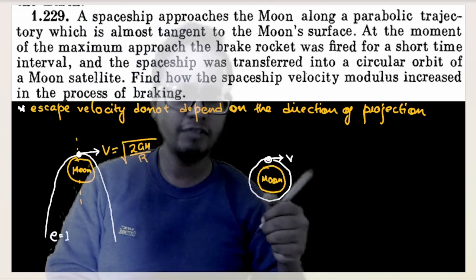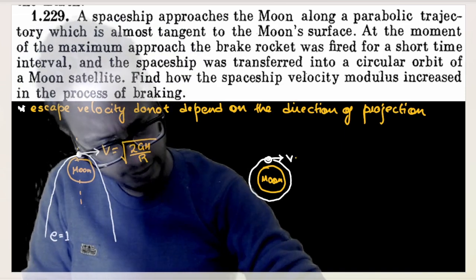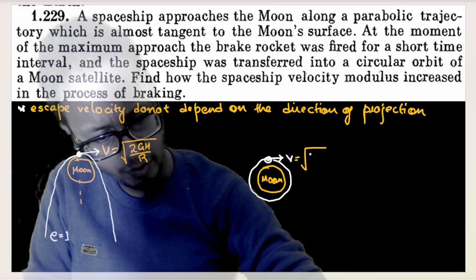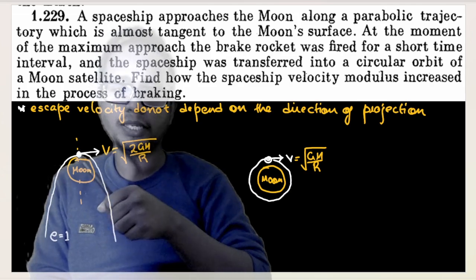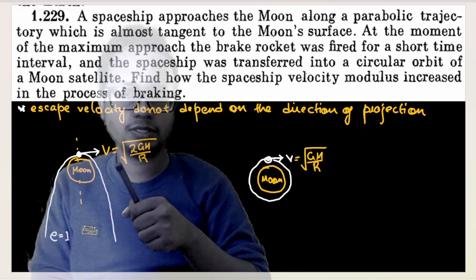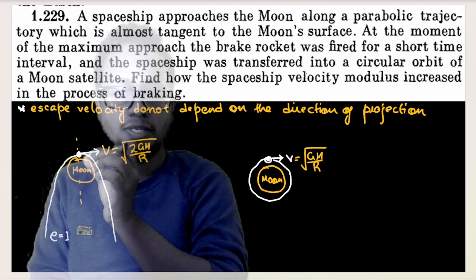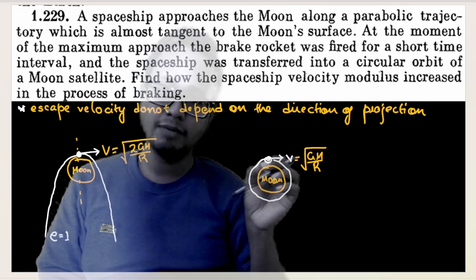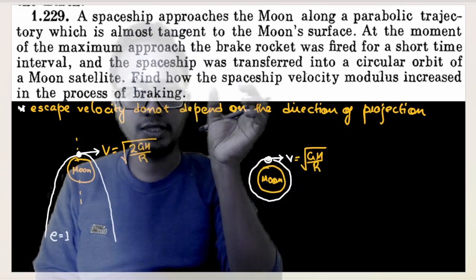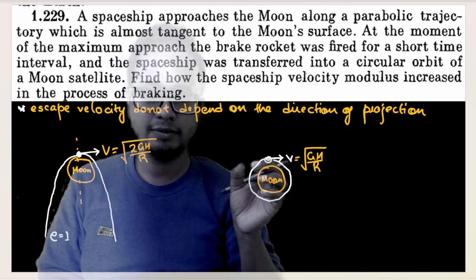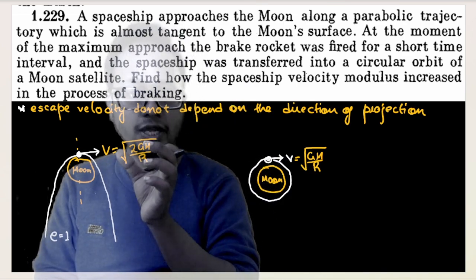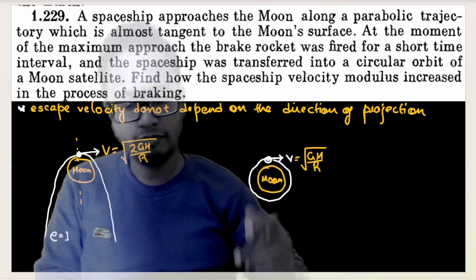This is nothing but the orbital velocity out here, isn't it? Orbital velocity, root GM by r. That means when the body came out here, we have nothing but the escape velocity. And I must reduce its velocity by such an amount that the velocity becomes the orbital velocity. The question is asking how much the spaceship velocity modulus changed in the process of braking. That means escape velocity minus orbital velocity.